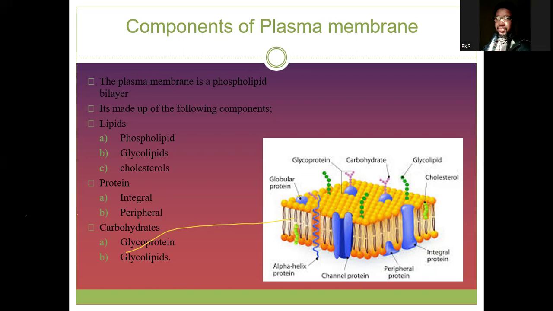Even though, in addition to the phospholipid, there are quite a number of substances. So we have, number 1, lipids. Number 2, we have proteins. Number 3, we have carbohydrates. All come together to give the cell membrane. We talked about these components one by one and in which form they come together to give a cell membrane.